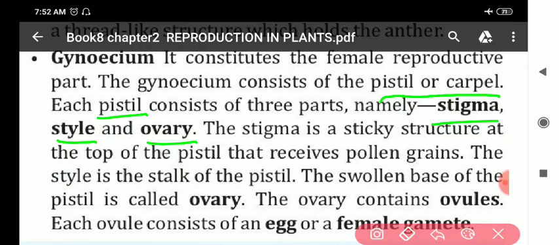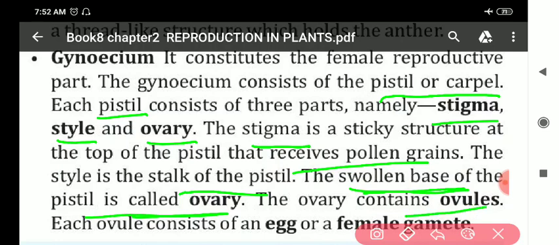The stigma is a sticky structure at the top of the pistil that receives pollen grains. The style is the stalk of the pistil, and the swollen base of the pistil is called the ovary. The ovary contains the ovules. So, these were the four main parts of the flower: calyx, corolla, androecium and gynoecium.